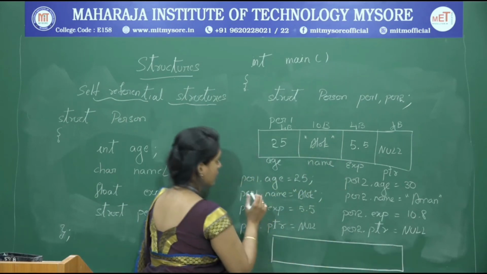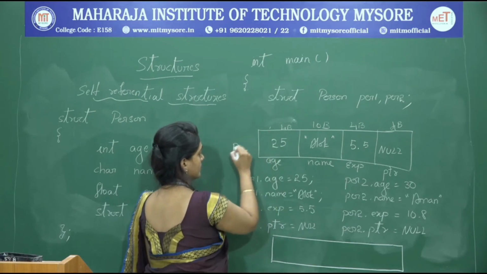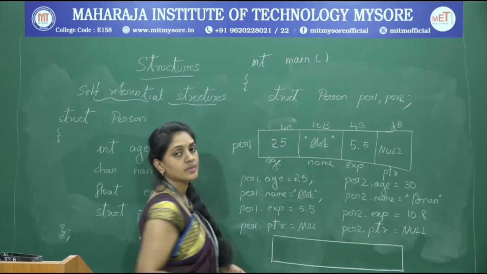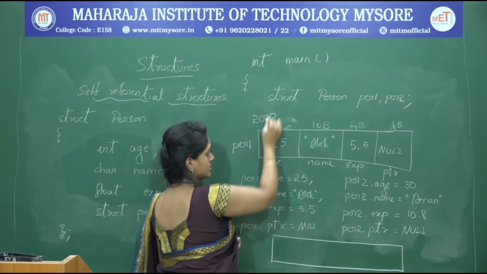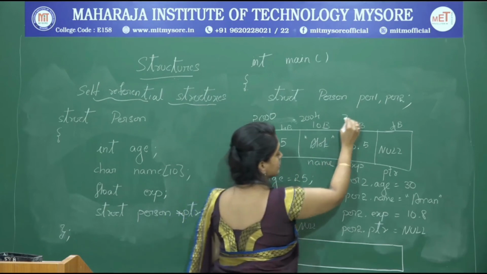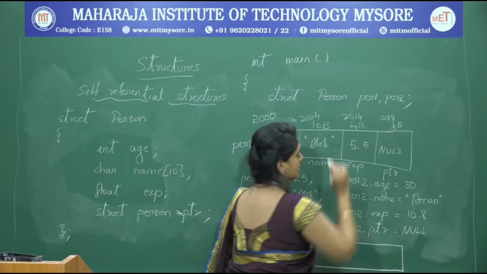space. Okay, so if this has started from the base address 2000, this would be 2004 and 2014, and this would be 2018, its starting address.